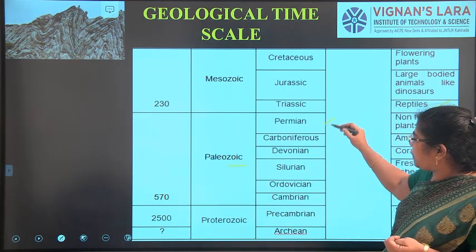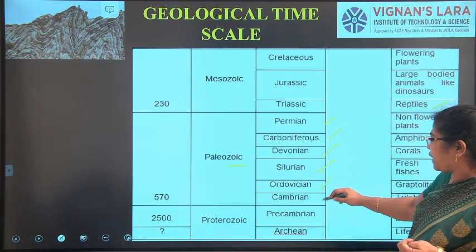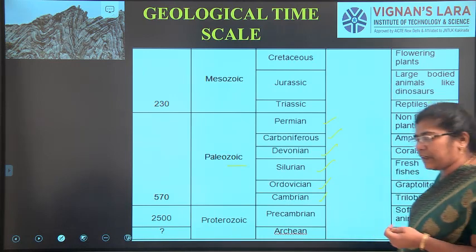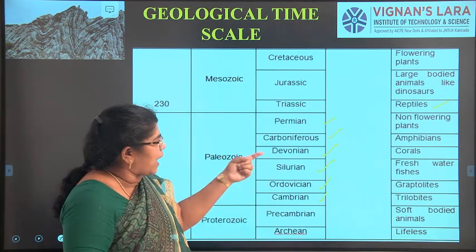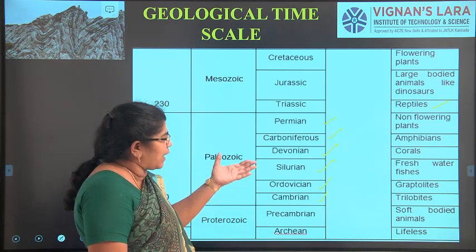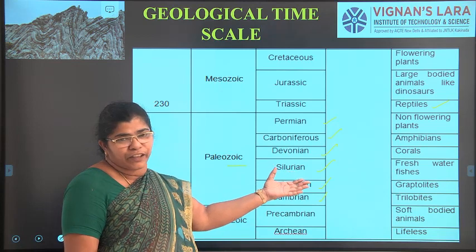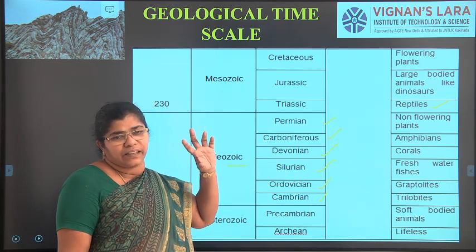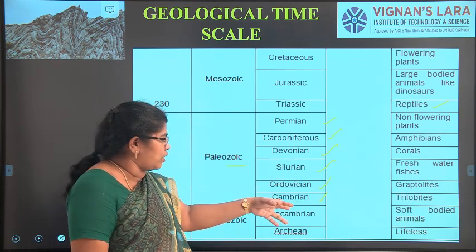It includes the Permian, Carboniferous, Devonian, Silurian, Ordovician and Cambrian. Here there are non-flowering plants, mainly trees, which also come under plant categories, and also amphibians, which can live in water, and corals, deep sea and freshwater fishes. Okay, graptolites. Graptolites are a slightly different type of reptile-like organism. There are also trilobites.